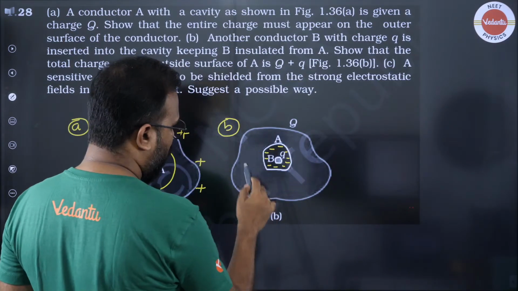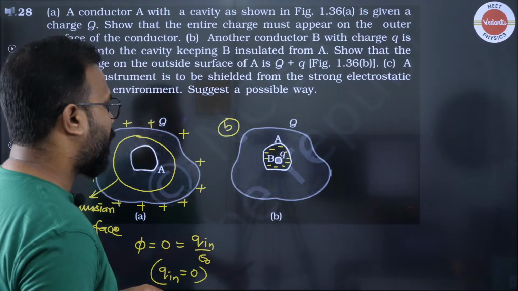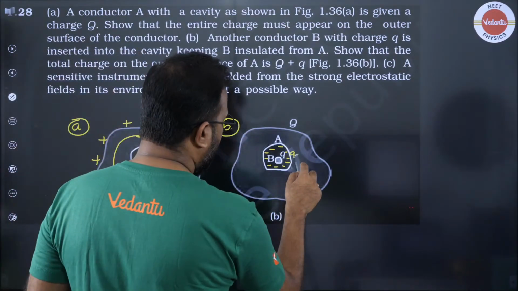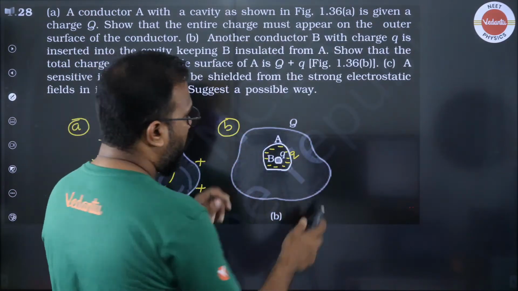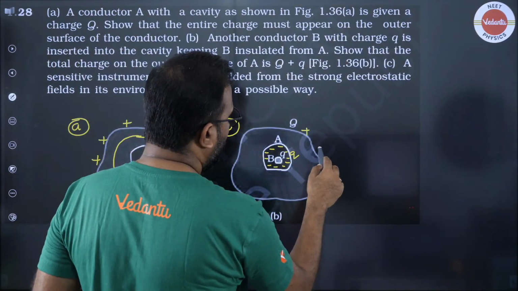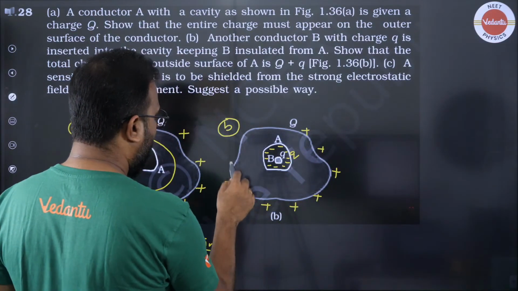Okay, such that when you draw a Gaussian surface, the net flux inside the metal or conductor will remain 0. So this is minus q charge which comes here. And because of the charge conservation law, the same amount of positive charge has to also appear on the surface. Are you guys getting this part?